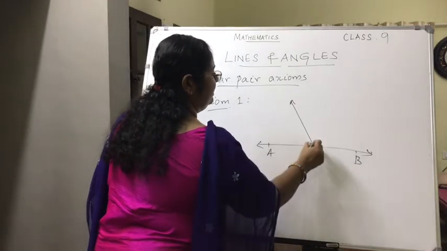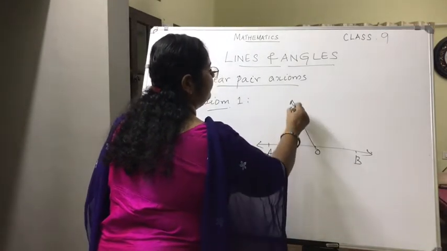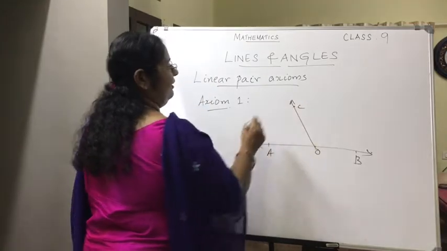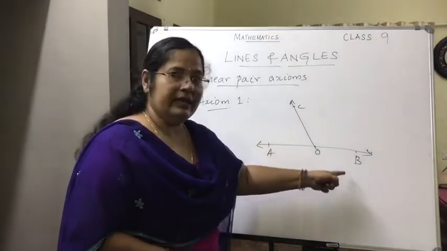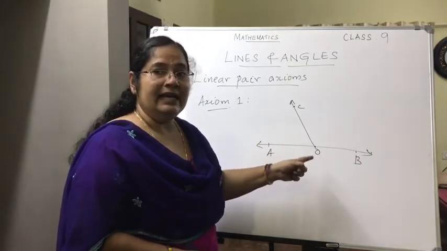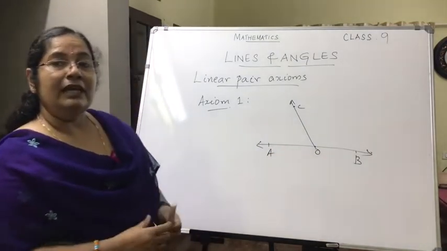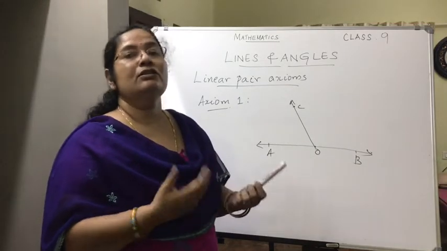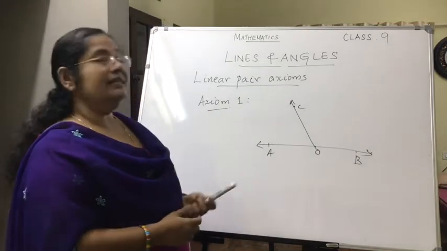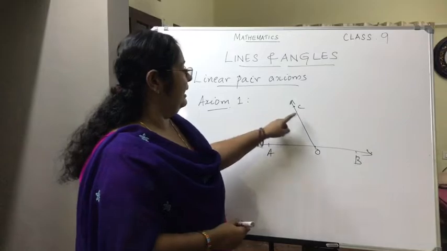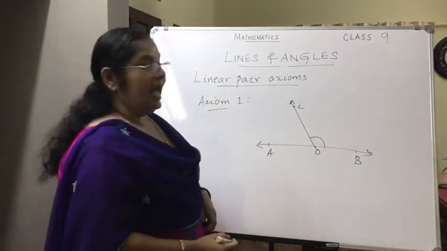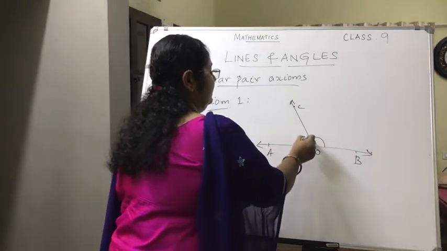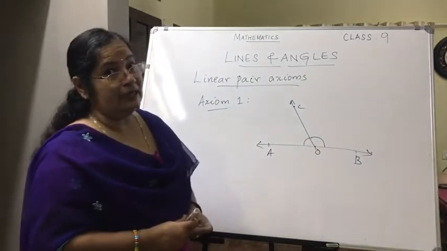Let this be the ray OC. OC is the ray. So if a ray stands on a line, then the sum of the adjacent angles so formed. Which are the adjacent angles formed? Angle BOC and angle AOC.